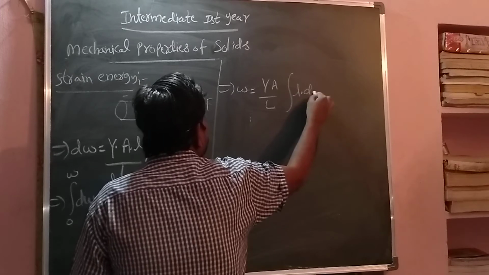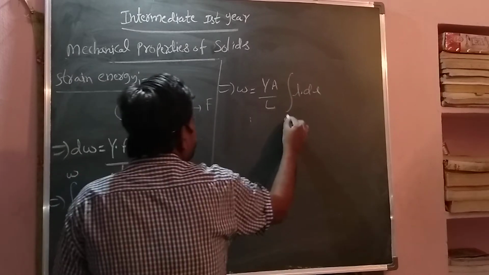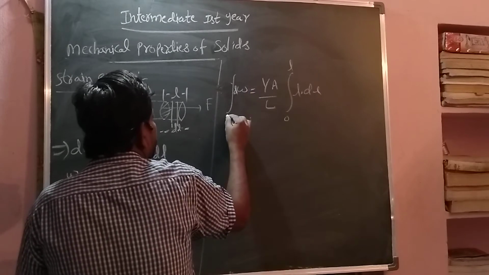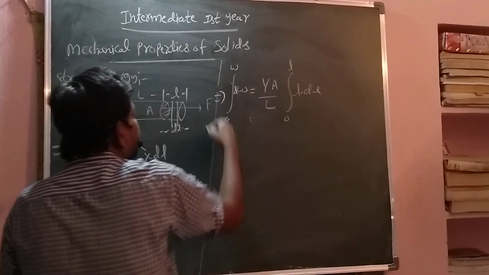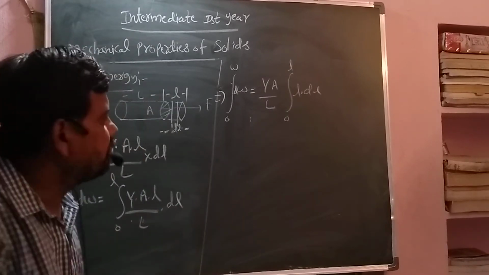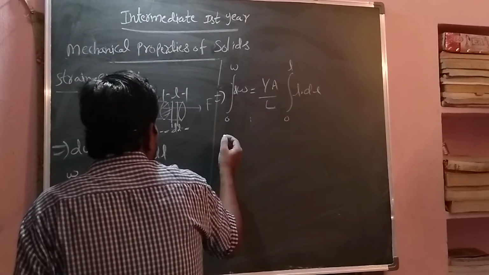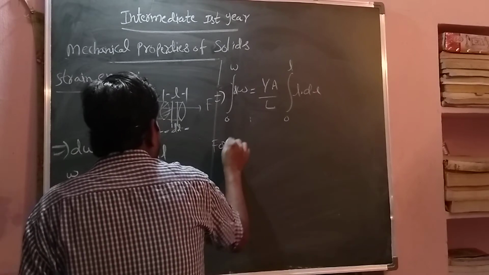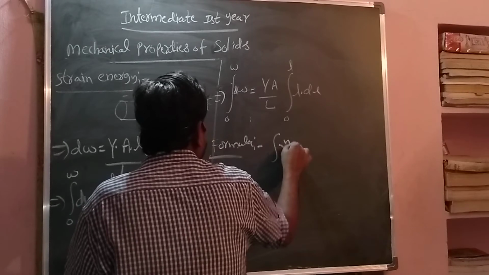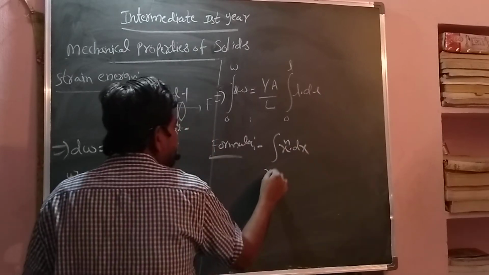Okay, that is like integration x power n into dx. First write the formula. So what is the formula for integration of x power n dx, with limits from x1 to x2? You write this as x power n plus 1 by n plus 1, with limits from x1 to x2.